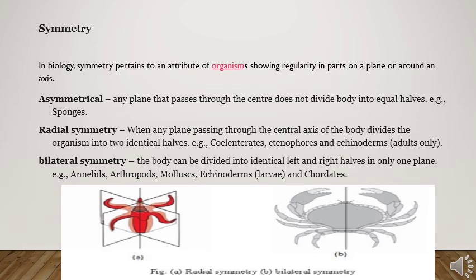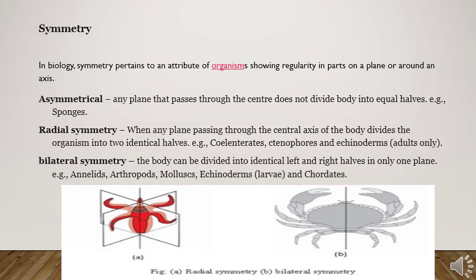On the basis of symmetry, we can divide animals into three types: asymmetrical, radial symmetry, and bilateral. Asymmetrical means that from any plane we are unable to divide the organism into two equal parts. If we cut it from any direction, it will not divide equally. For example, sponges.